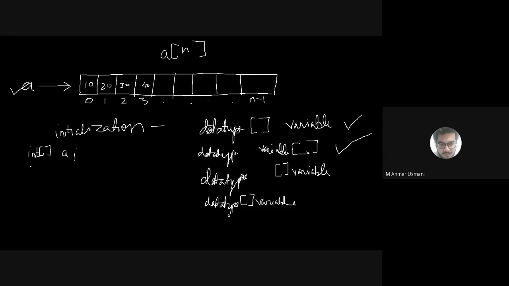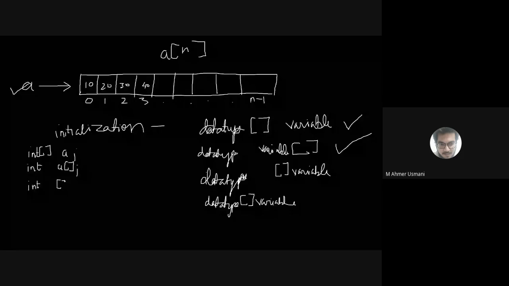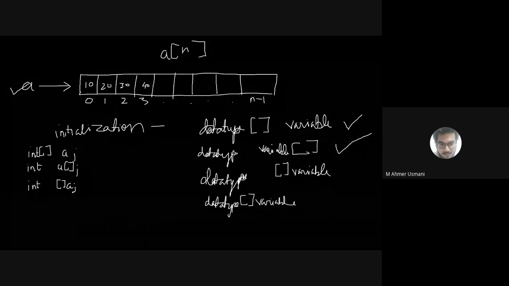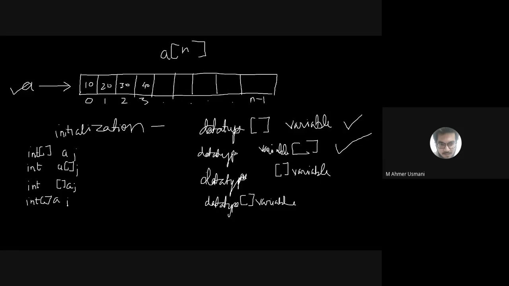The second way of initializing is int a, square bracket. The third way of initializing is int, square bracket, a. The last way is int square bracket a. So these are the four different ways of initializing it.